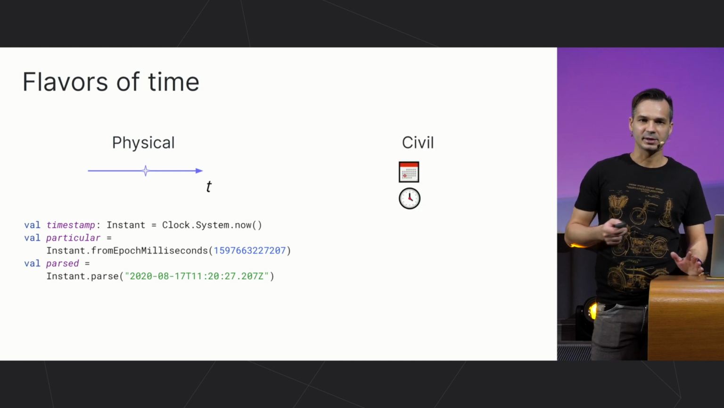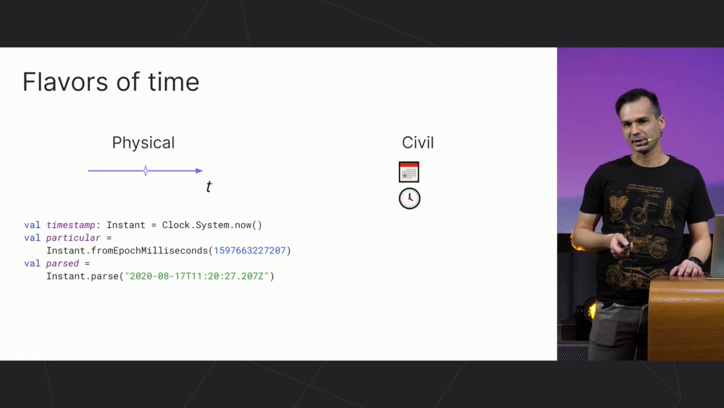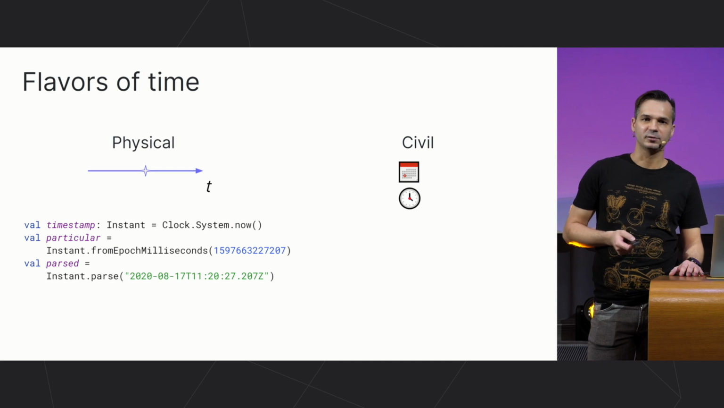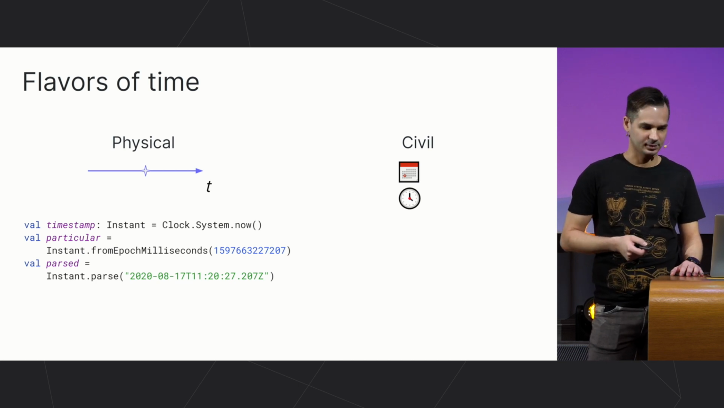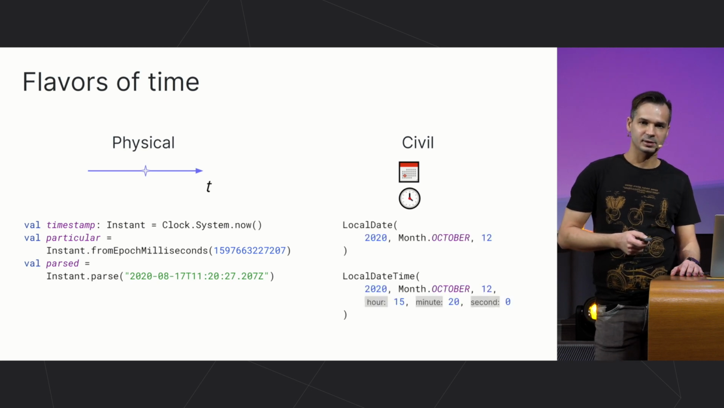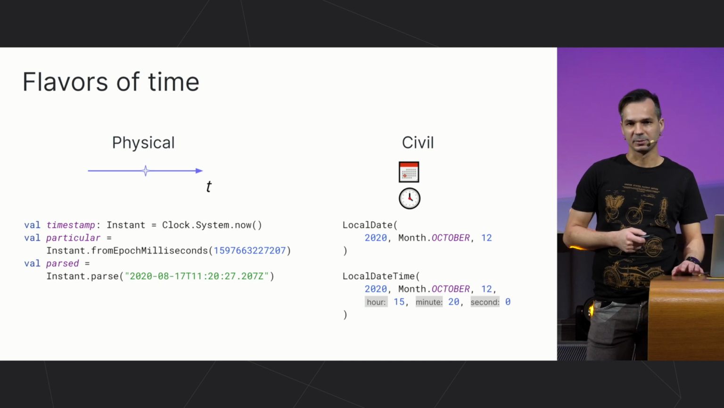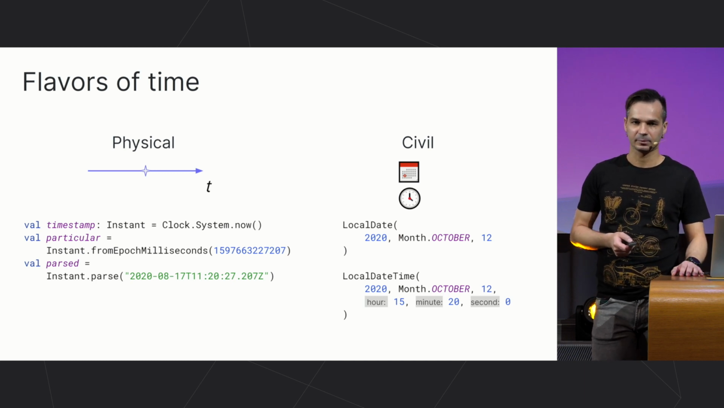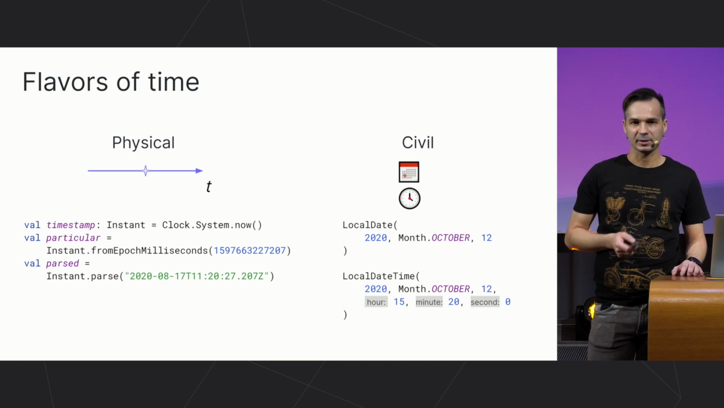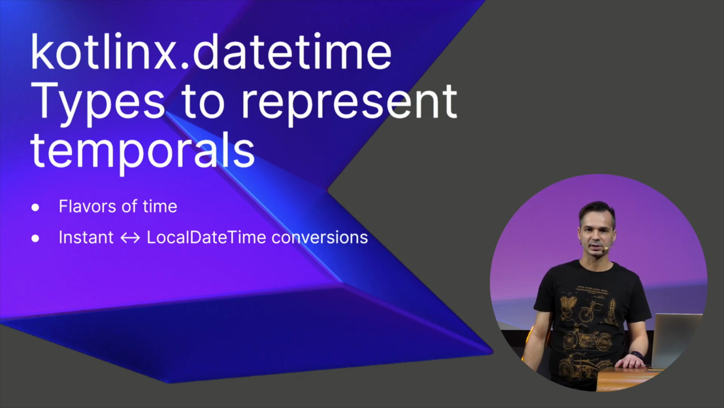Then there is civil time. It's how people conventionally track time in their locality. For that task, it's much more convenient to use a wall calendar and a wall clock rather than the number of nanoseconds since epoch. Readings of the wall calendar, year, month, and day, can be represented with the LocalDate type, and combined with the readings of the wall clock, hour, minute, second, nanoseconds, they form the LocalDateTime type. We have seen that time can be tracked in two ways, and clearly there should be some way to go from one time flavor to another, right?